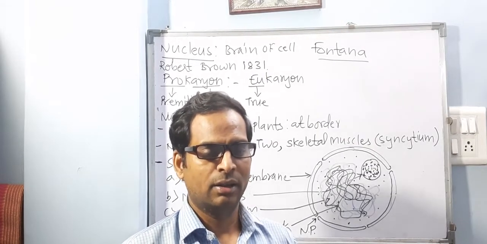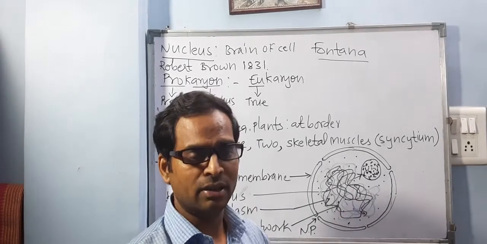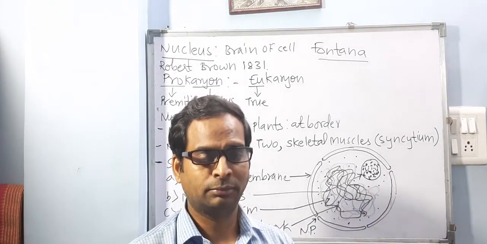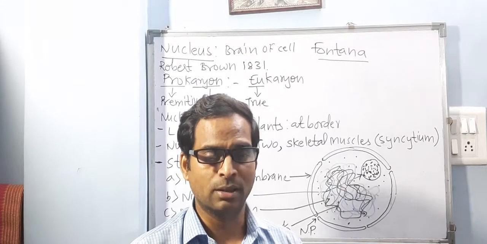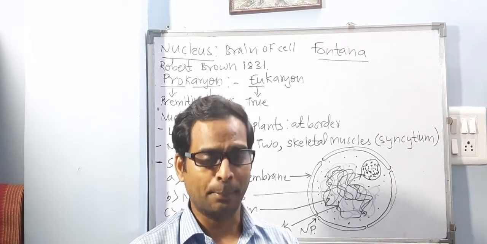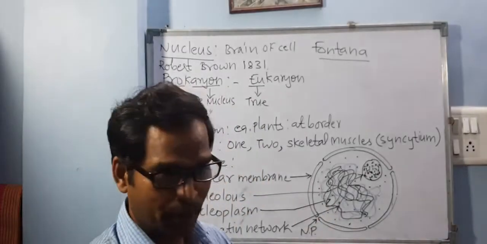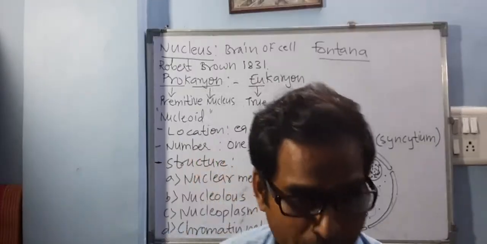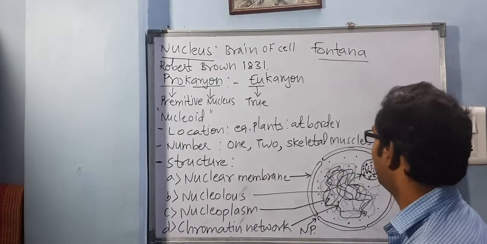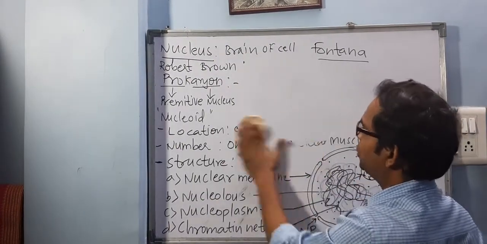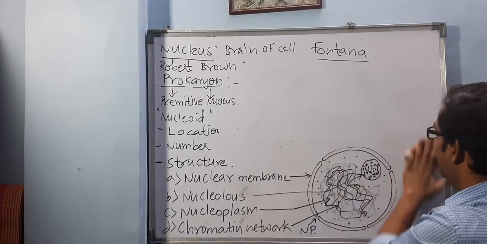Did you understand what nucleoplasm is? Other name for nucleoplasm is nuclear sap. And now we have the last and important structure left, which is the chromatin network. So let's talk about chromatin network now.